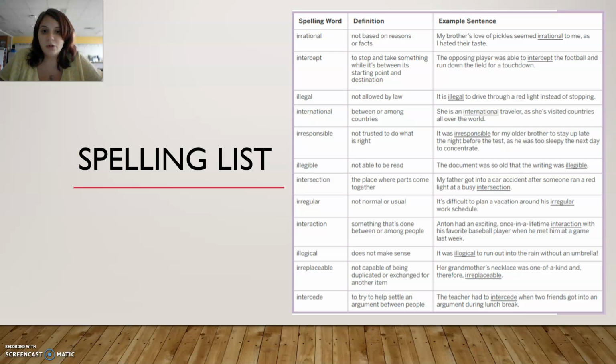Irregular, not normal or usual. Interaction, something that's done between or among people. Illogical, does not make sense. Irreplaceable, not capable of being duplicated or exchanged for another item. And intercede, to try to help settle an argument between people. So if you notice, we are using our prefixes IR, IL, and inter. These are really easy for you to remember because we talked a little bit about that previously.